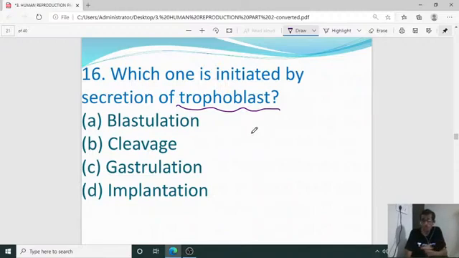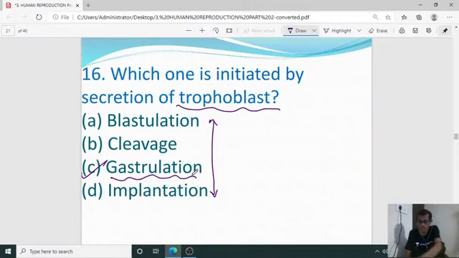Now the trophoblast has the secretion, and this secretion initiates one of the processes here, which is that one. So for the 16th one, the answer is C, gastrulation.